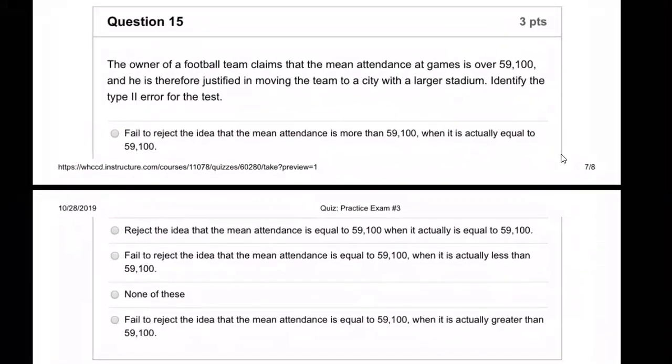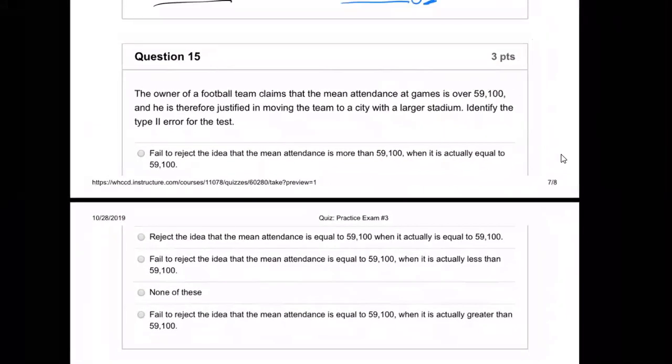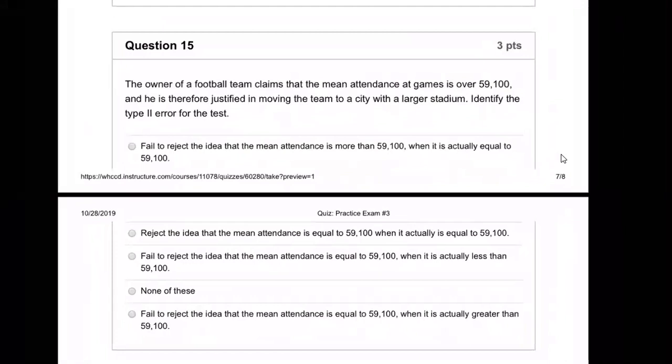To do that, you can't skip the steps. I've had a lot of students over the years. They think that they can just somehow magically figure out the answer without writing everything out. No, you have to go through the steps. Even though we're not going to run any numbers, we're not going to push buttons on our calculator, we still have to go through the steps of claim, H0, and H1.